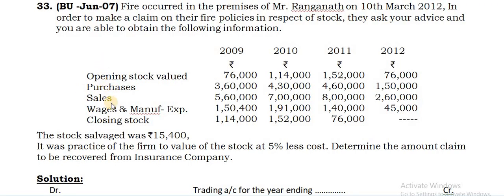Well, you can consider question number 33 next. So you are given all this data for 4 years. Only thing is the GP ratio is not given for all the 3 years. You have to go for separate calculations of GP and GP ratio for all the 3 years. Then the average is to be applied for the current year 2012.